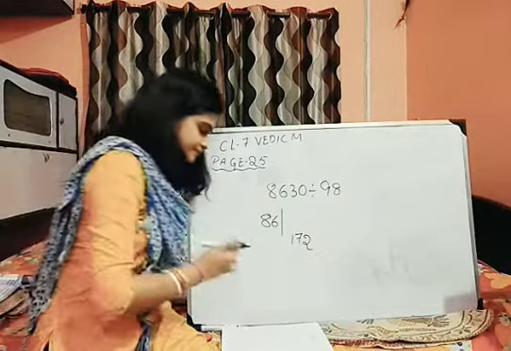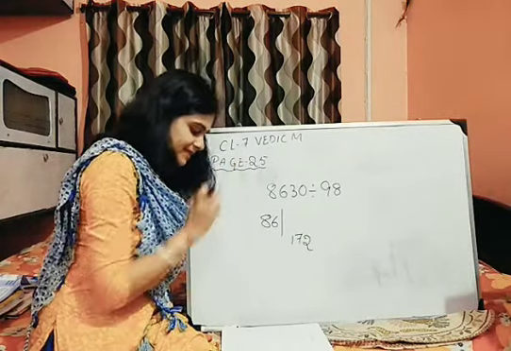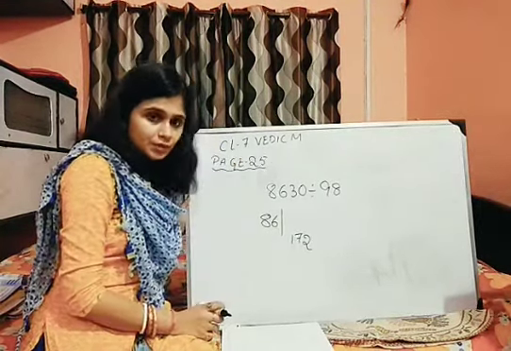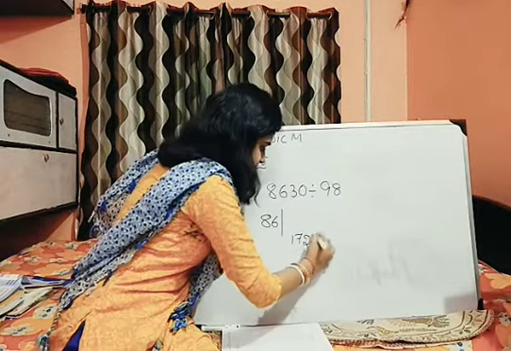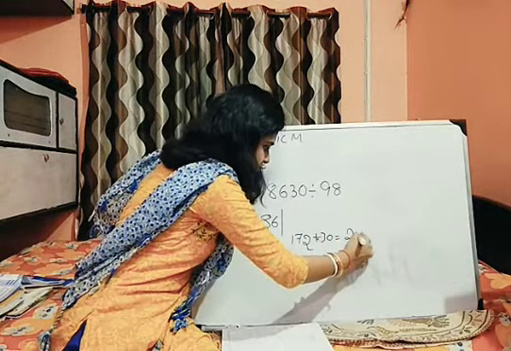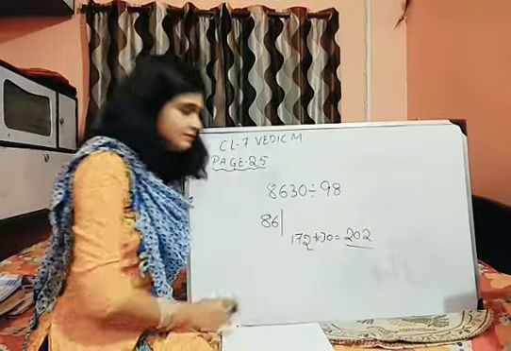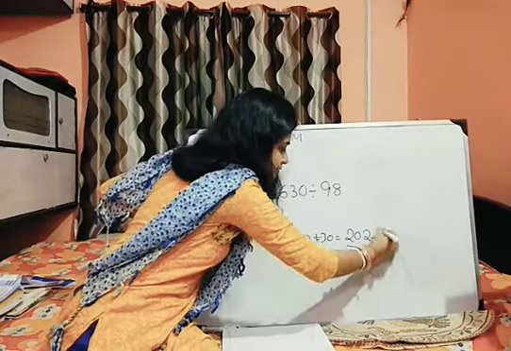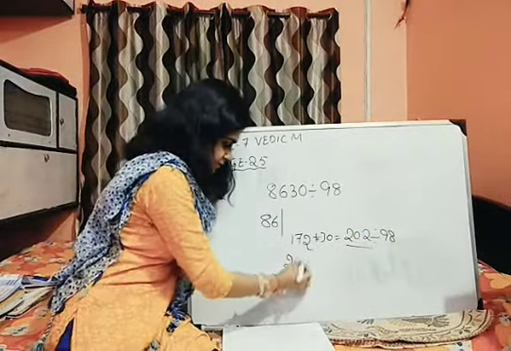Done. Now, 172 plus 30, that means I am getting 202. Now, 202 is my last number. So, what will I do? I will divide. How many times will it go? 2 times. I will write 2 here.